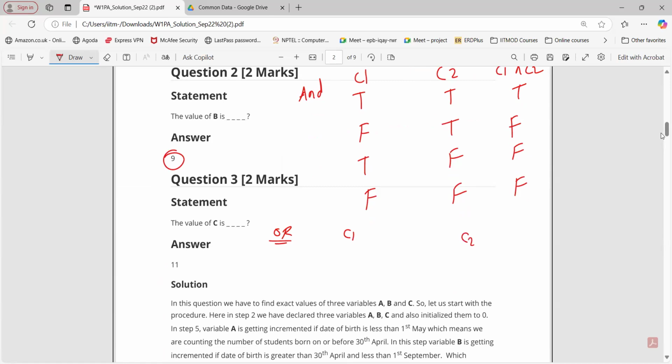We have two conditions C1, C2: C1 or C2. If both conditions are true, or if any one condition is true, in all these three cases the entire condition will become true. Only if both conditions are false will the entire condition become false, right?